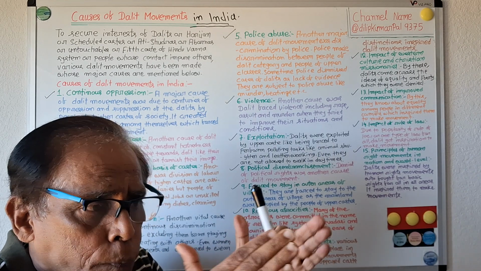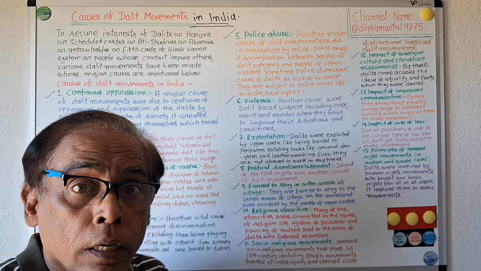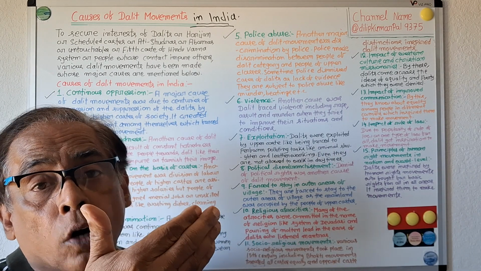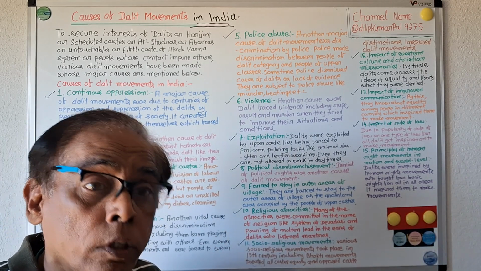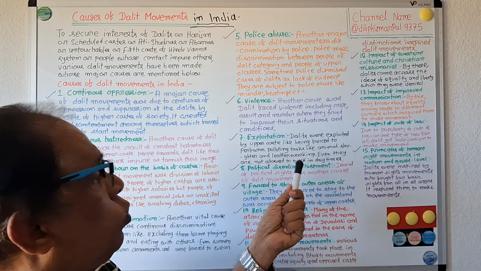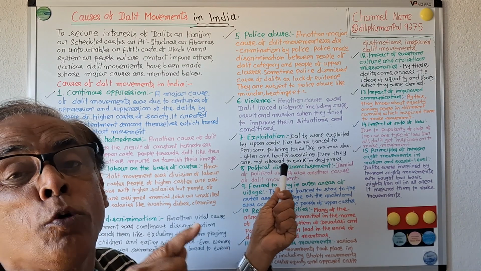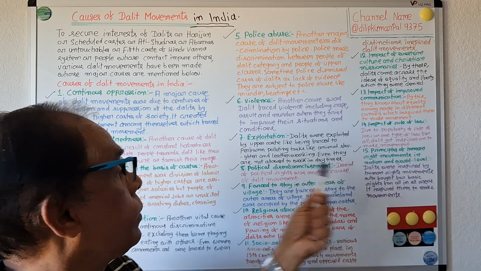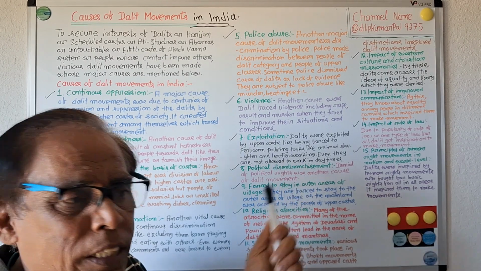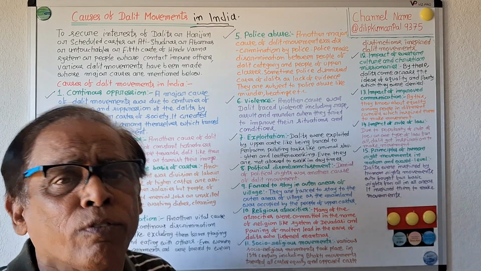People of Dalit classes were being exploited by people of upper castes. Upper castes forced Dalit people to perform polluting tasks like animal slaughter and leather working. These works are considered lower types of work.